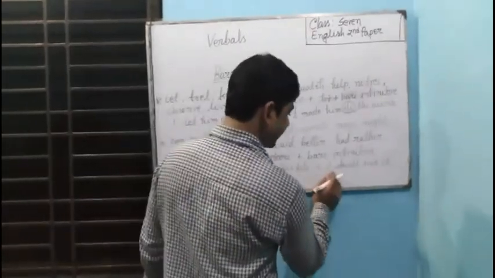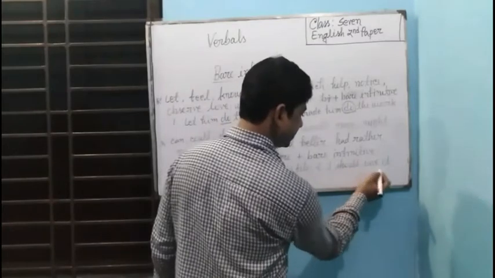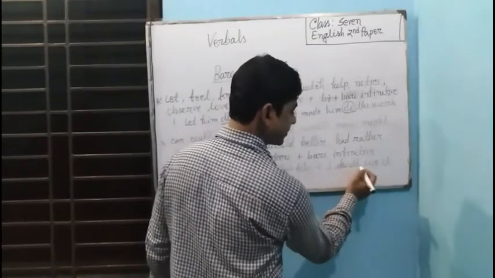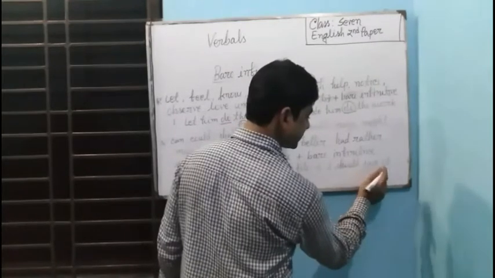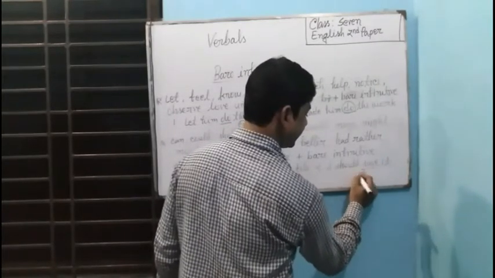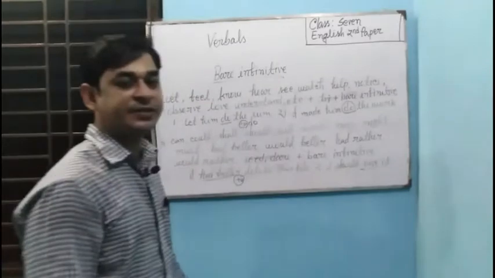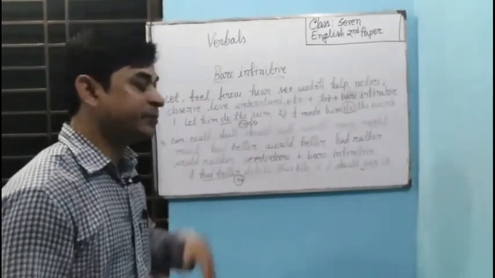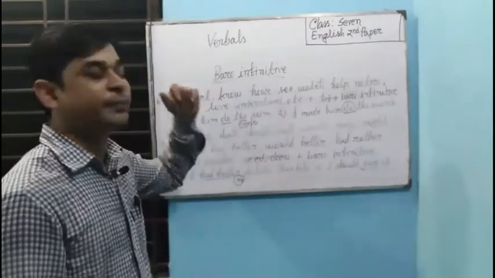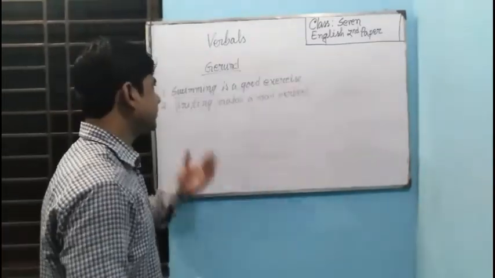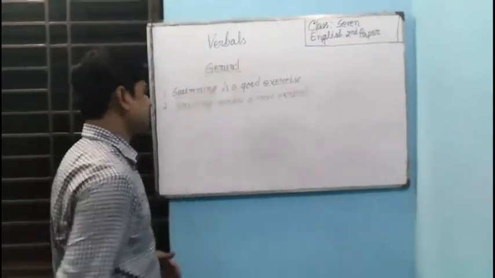So here, I should save it. Here, after should, save has been used, and to is omitted here. That means when you omit to at the time of using these verbs, it will be a bare infinitive. We are going to talk about gerund.